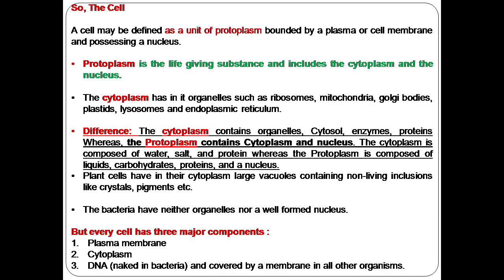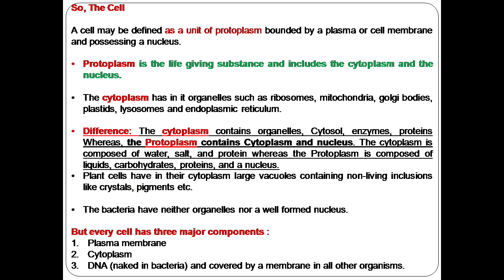A cell is defined as a unit of protoplasm that is bounded by the plasma membrane or cell membrane, and that contains a nucleus. What is protoplasm? Protoplasm is nothing but the life-giving substance which includes the cytoplasm and the nucleus. Cytoplasm includes all the organelles such as ribosome, mitochondria, Golgi, plastid, lysosome, and endoplasmic reticulum. So the cell is defined as a unit of protoplasm bounded by the cell membrane, and that contains the nucleus.